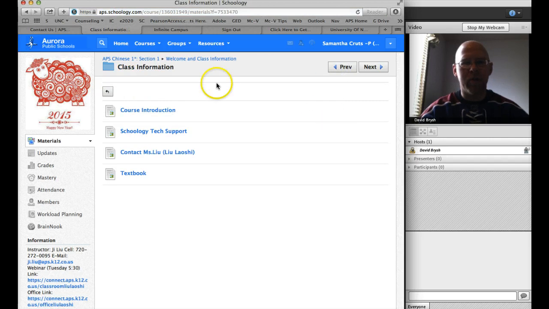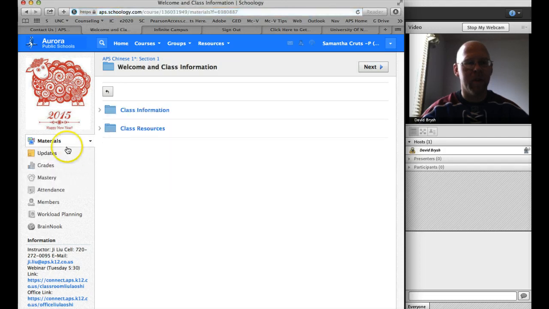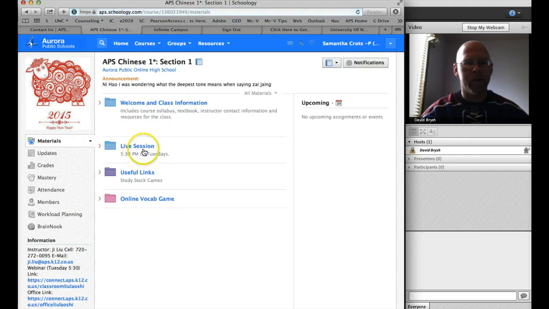So that's how to navigate in case you need to. When you're ready to turn something in, I was hoping that we would have something, but it doesn't look like we have any open assignments right now, but let me kind of show you.